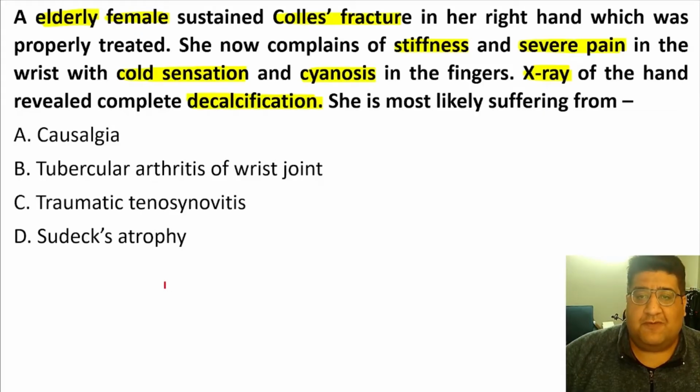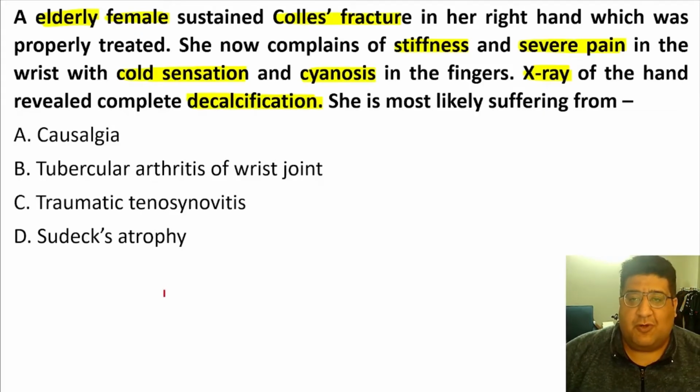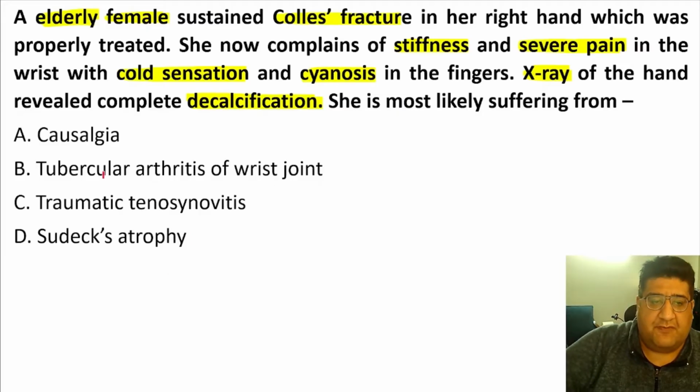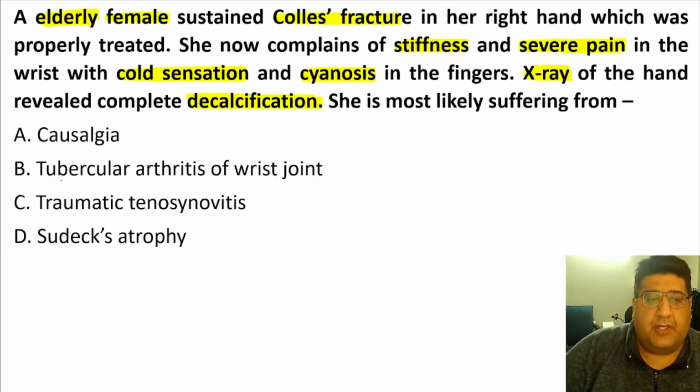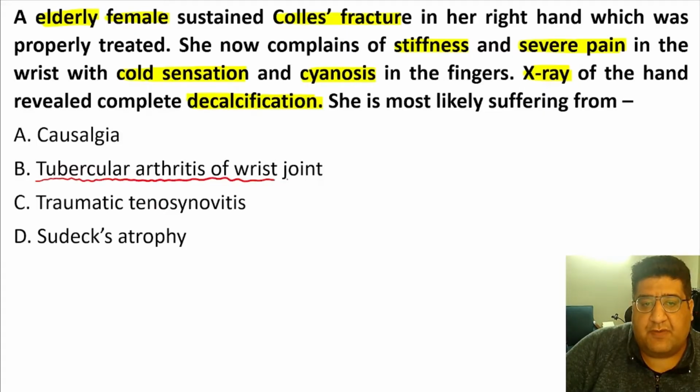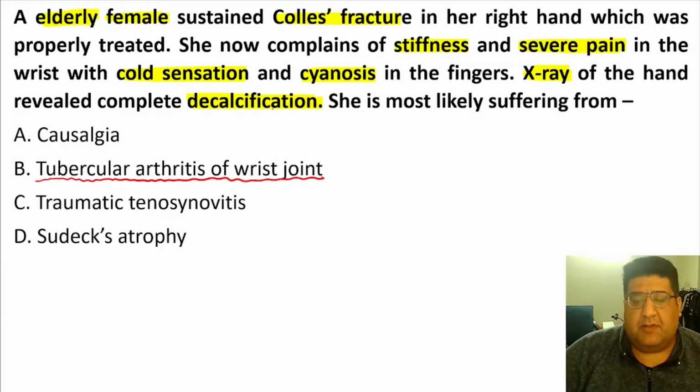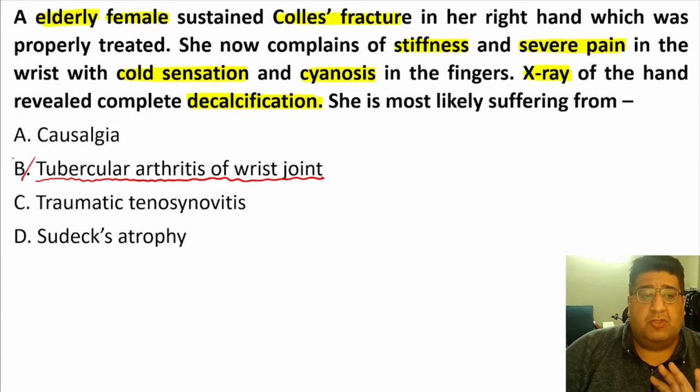Maybe some of you are finding it weird to even read the options that they have written. That's fine, we'll solve it. First of all, I would like to pinpoint that it has nothing to do with tubercular arthritis of the wrist joint. No evening pyrexia, no loss of weight, no loss of appetite, no predisposing feature of tuberculosis, and how can tuberculosis happen after a Colles fracture and that too after treatment? There is nothing that can connect these two. So let's just rule them out.